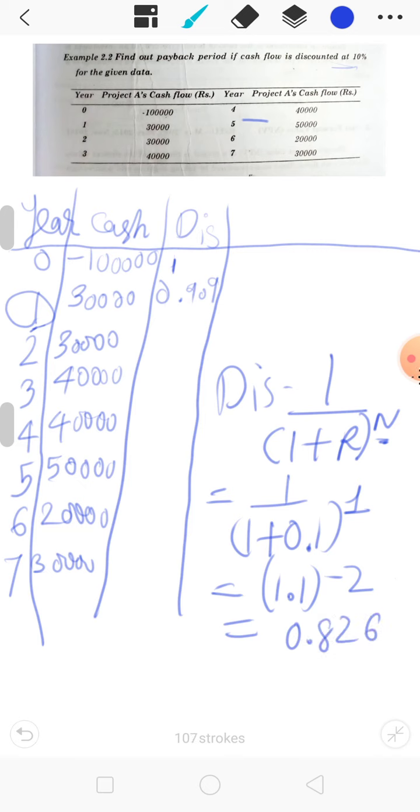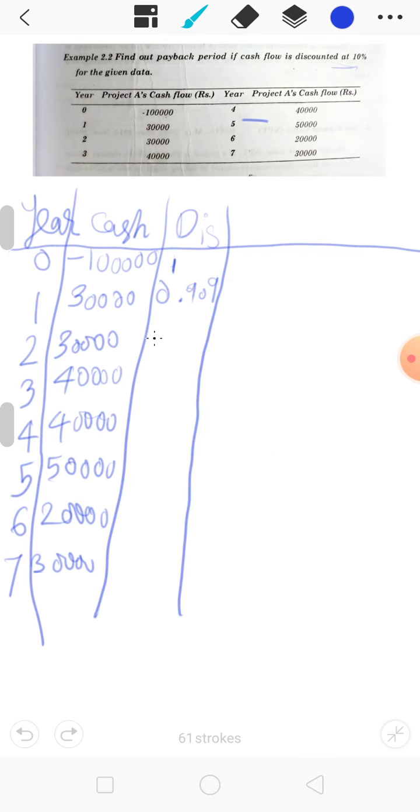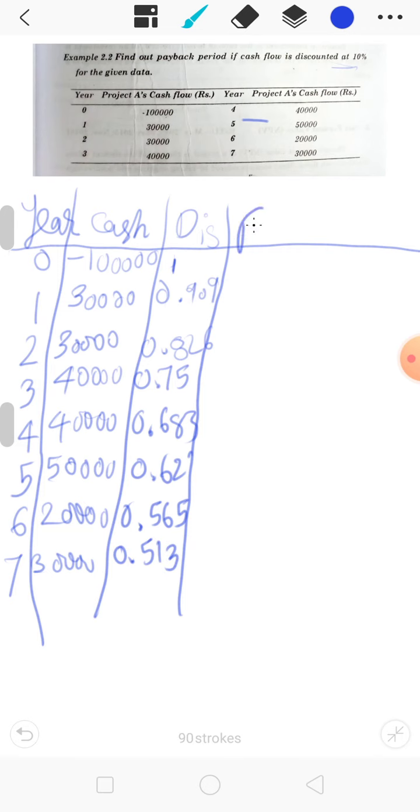In the similar way we will calculate the discount for all the years: 0.826, then 0.751, then 0.683, 0.621, then 0.565, then 0.513. Now the present value, that is PV.